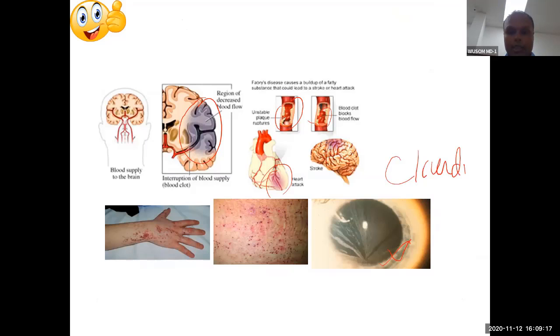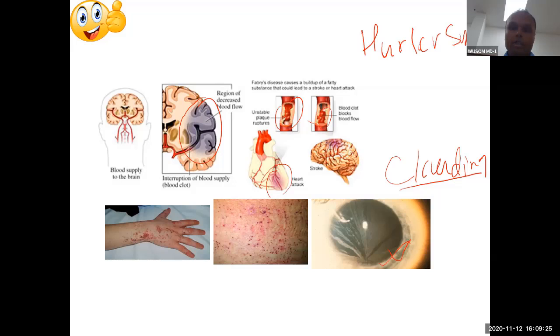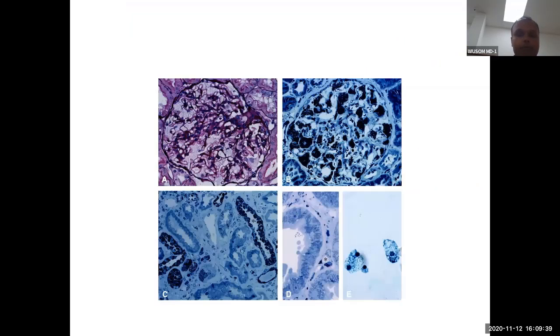Where else did you see clouding of the cornea? We have seen clouding of the cornea in Hurler syndrome. Don't forget it, Hurler syndrome. So here also you will see clouding of the cornea in Fabry disease, which is X-linked recessive. These are angiokeratomas. And these are biopsy sections of the renal glomerulus. In that glomerulus, you can see lipid deposited here. Which lipid? GB3.